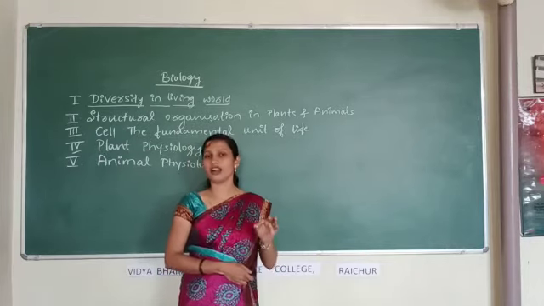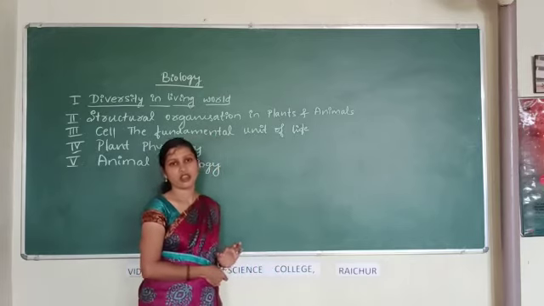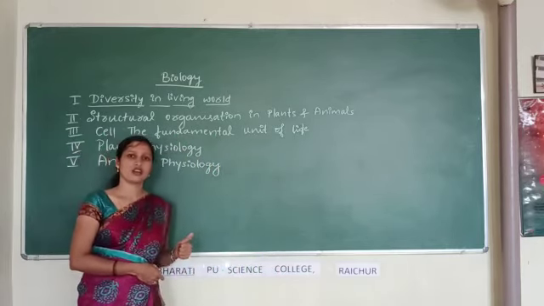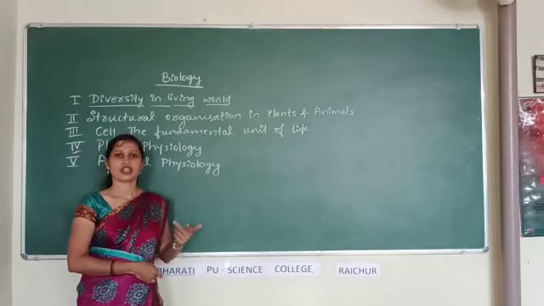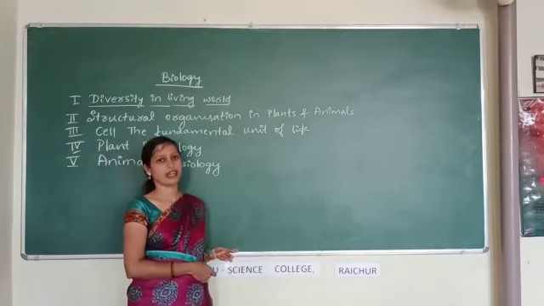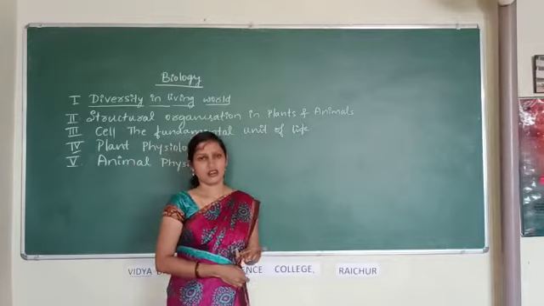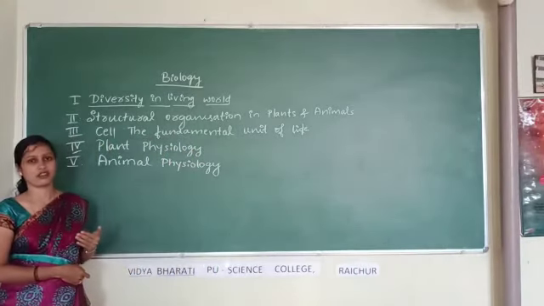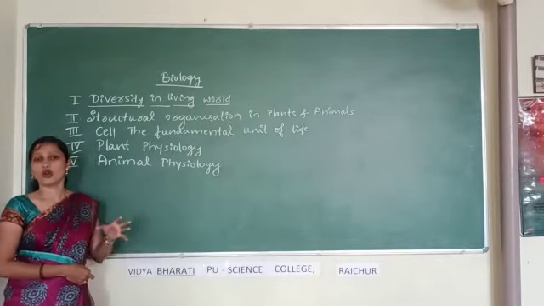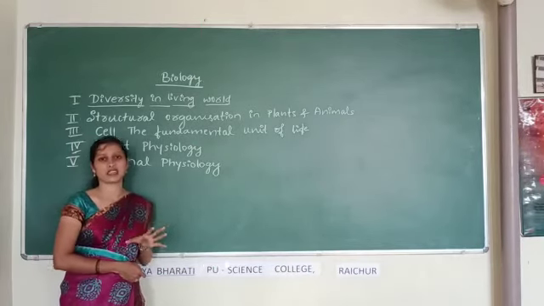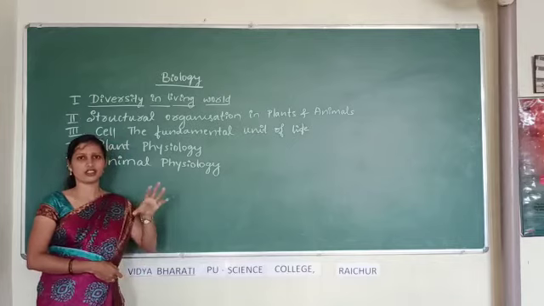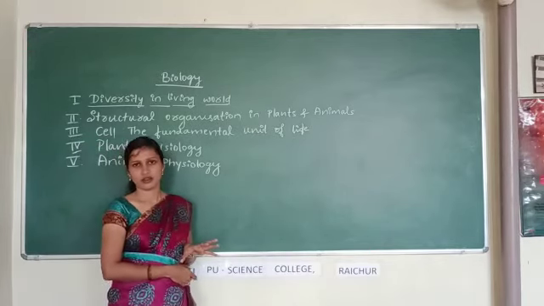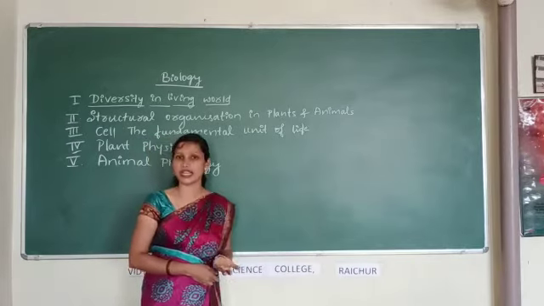In the 10th standard life process chapter, we have studied in brief regarding digestion, excretion, circulation and breathing topics. And in the 10th standard control and coordination chapter, we have studied about locomotion and the nervous system. Particularly, we have studied the structure of the brain, then reflex action and different kinds of movements.